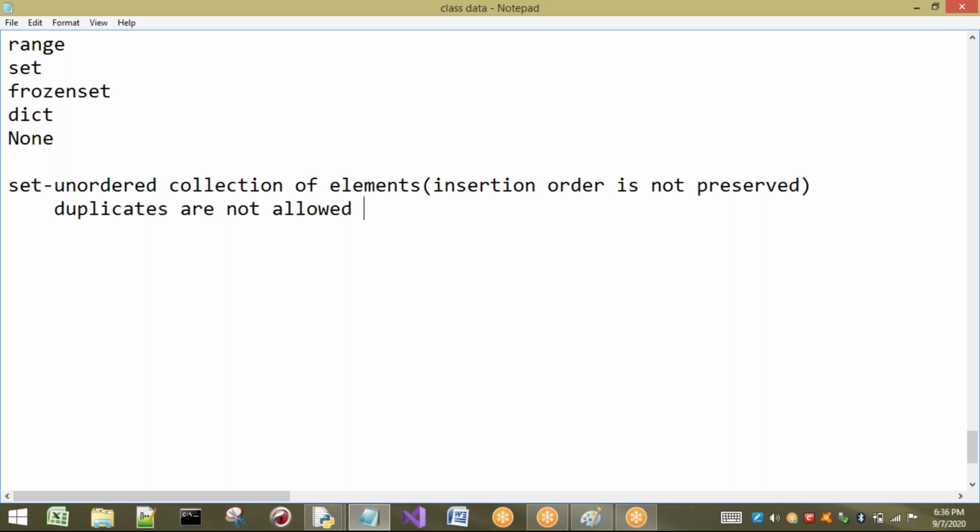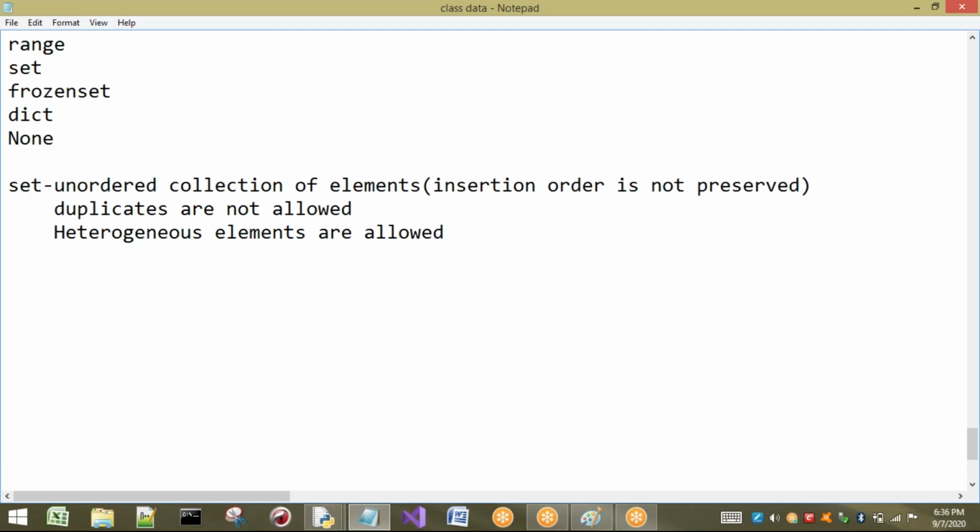Next, the third point is what? Heterogeneous elements are allowed. Heterogeneous means not only a single type. This is the third point you have to observe. Because heterogeneous elements are allowed, you can store int type, float type, complex type, any type.